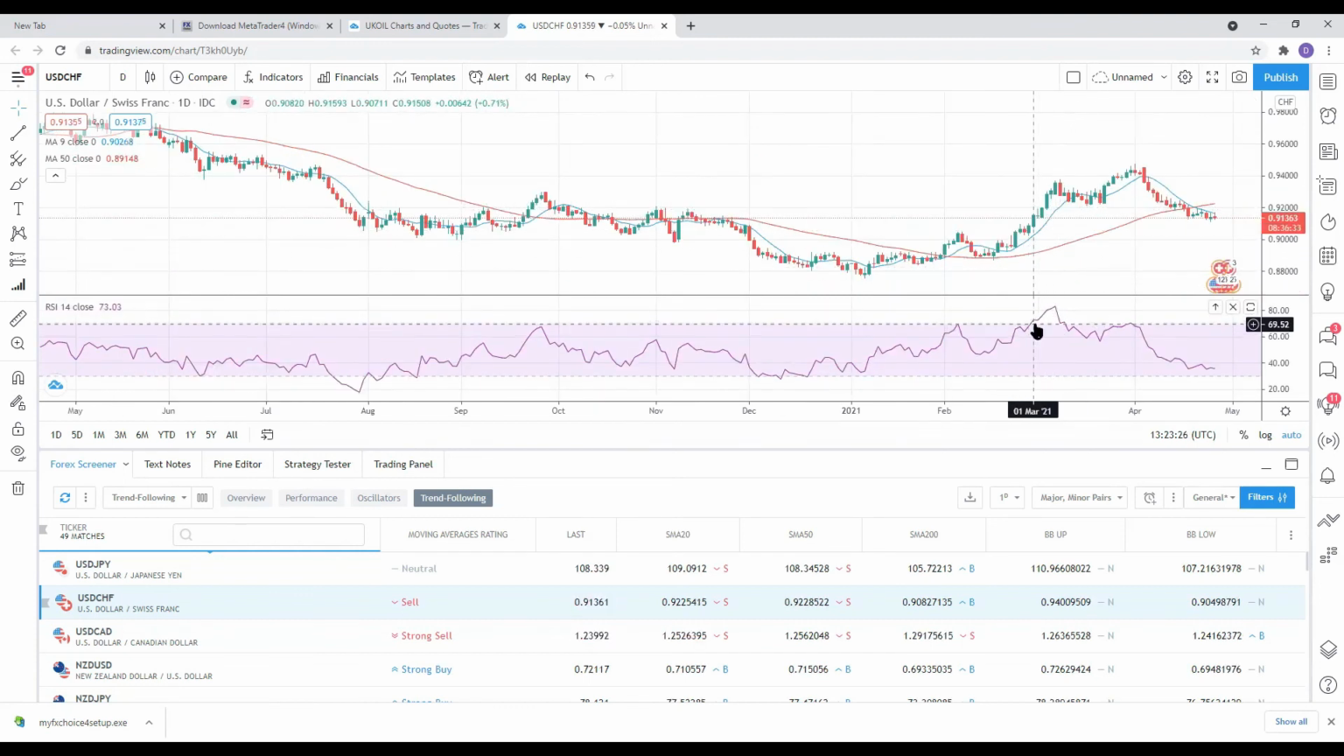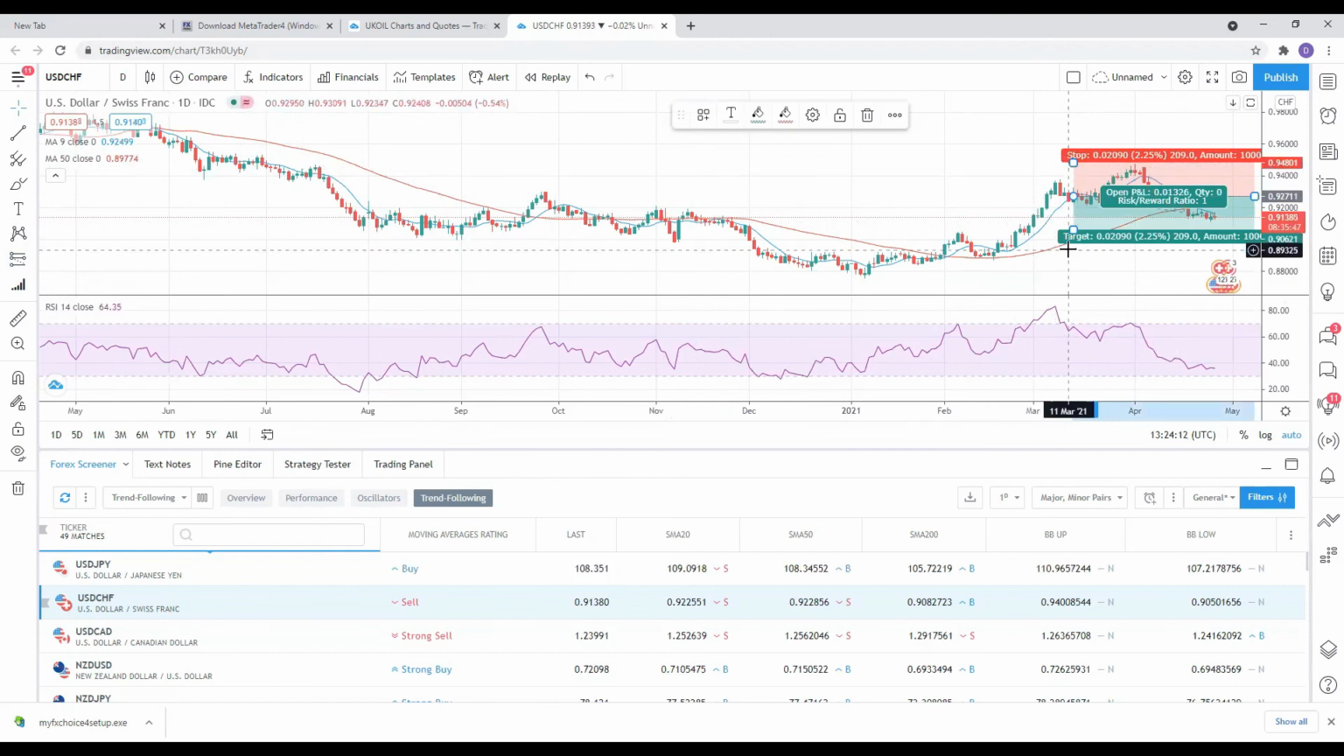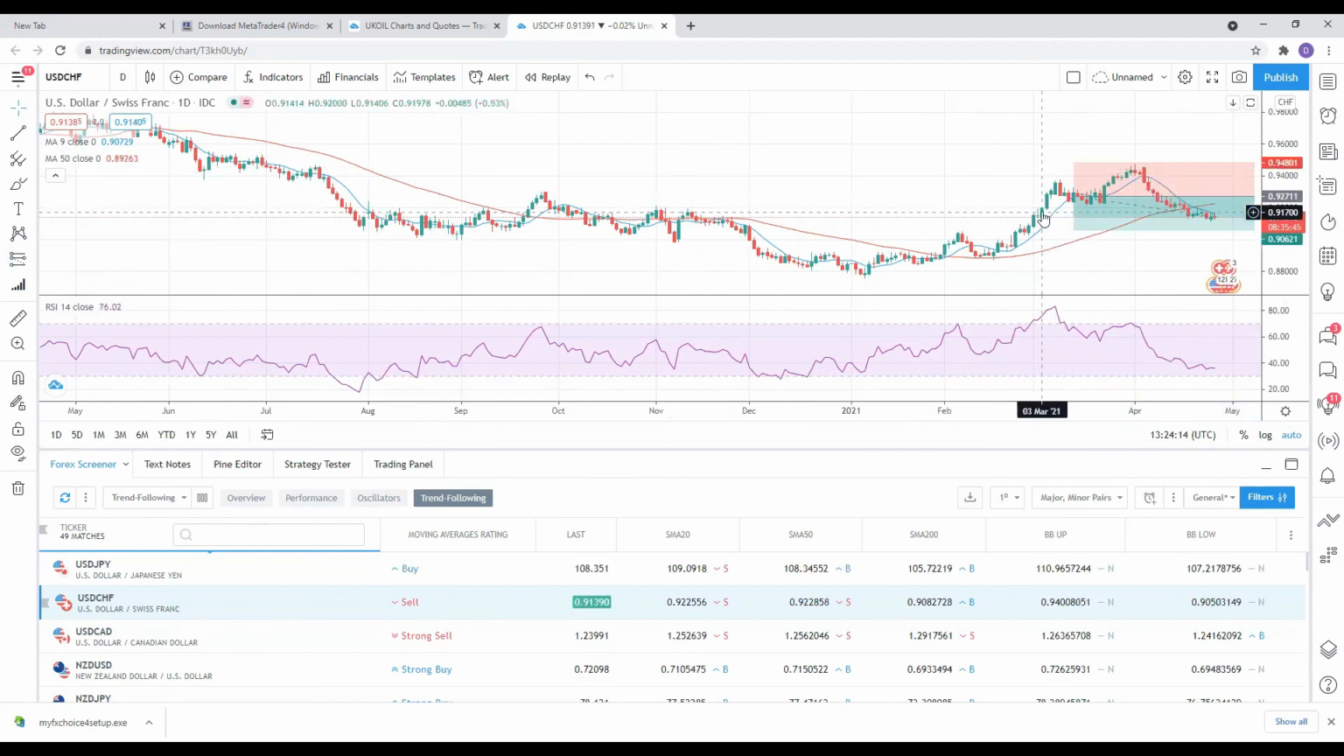Observe the RSI went into overbought conditions. The RSI went above the number 70. It gave us a sell signal right here. So we sell right here. So this is a potential good trade right here.